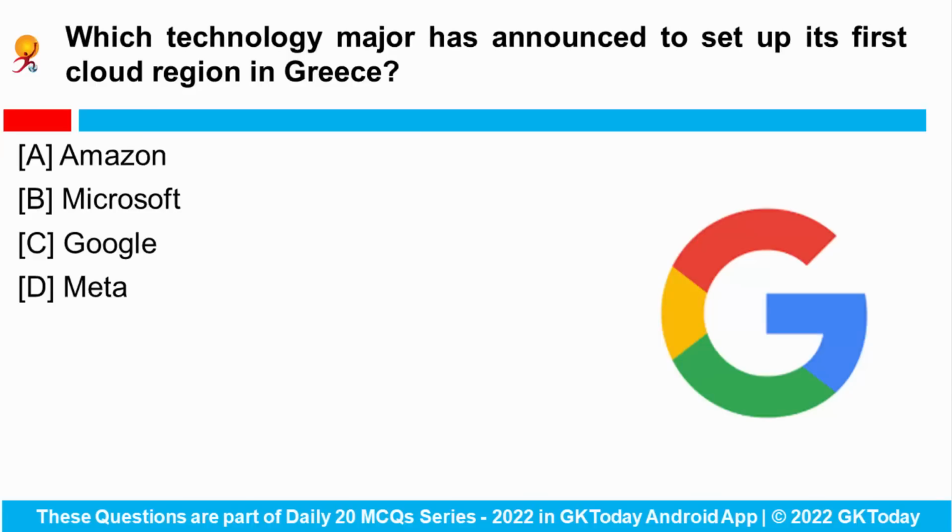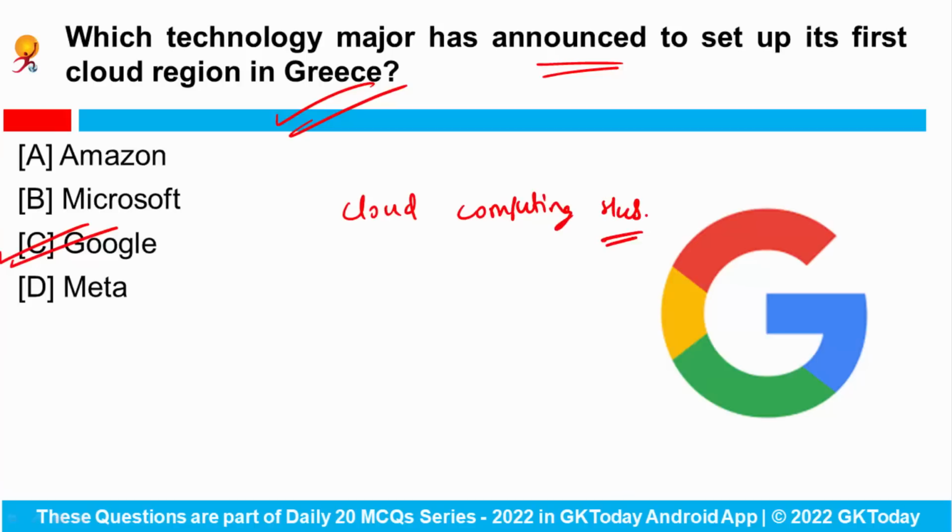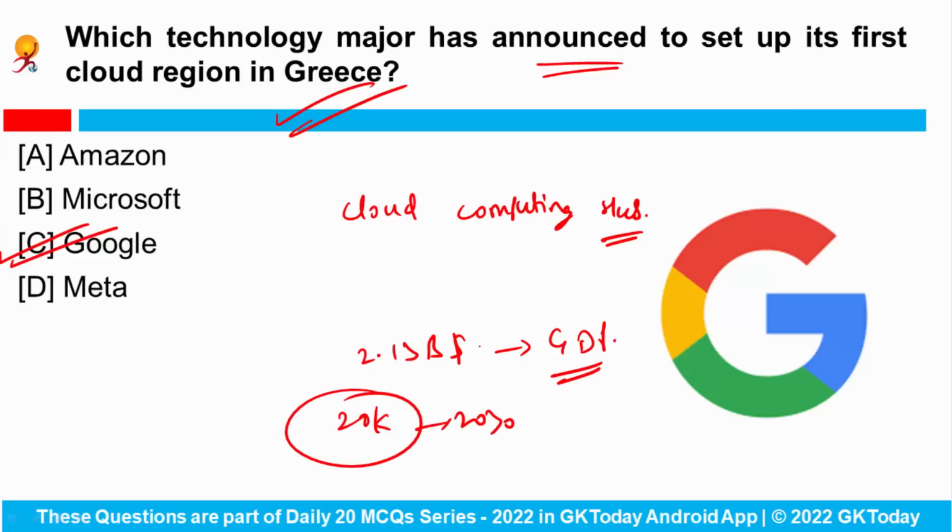Next is, which technology major has announced to set up its first cloud region in Greece? So Google has recently announced to set up its first cloud region in Greece because the country is making efforts to become a world cloud computing hub, right? So this deal is estimated to contribute nearly $2.13 billion to the GDP of Greece, and it will create nearly 20,000 jobs by the year 2030.